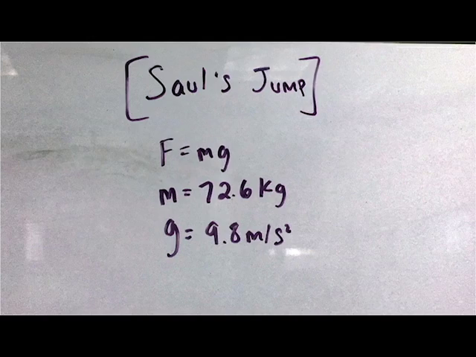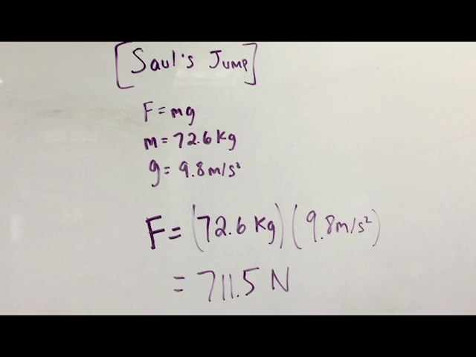So for Saul's jump, to find the force, you use Saul's mass times acceleration due to gravity. Saul's mass is 72.6 kilograms, and acceleration due to gravity is 9.8 meters per second squared. Now that we know Saul's mass is 72.6 kilograms, we can multiply it by 9.8 meters per second squared to get 711.5 newtons. This is the force that Saul hit the water with when he landed.